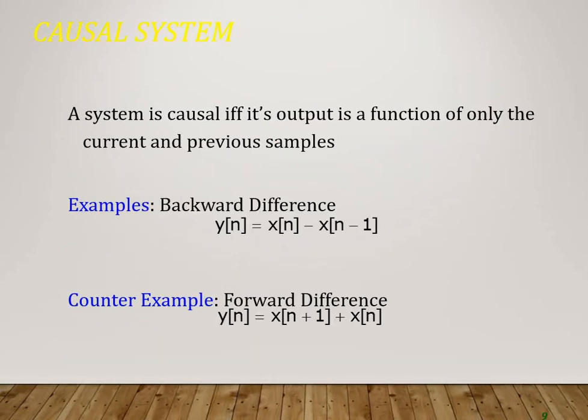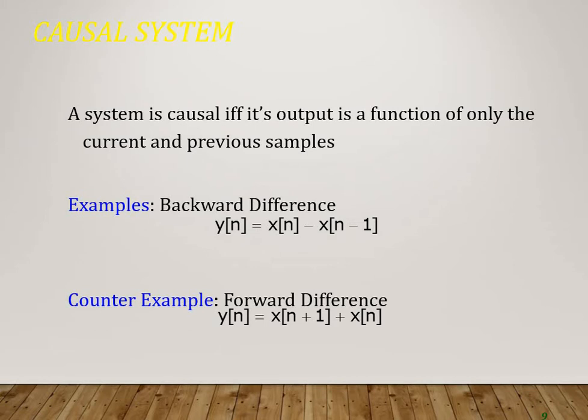Next comes the next pair of systems, that is causal system and non-causal system. Please never think that causal signal and causal system are the same. A causal system is a system where the output at any time n depends only on the present and past input, but not on the future.